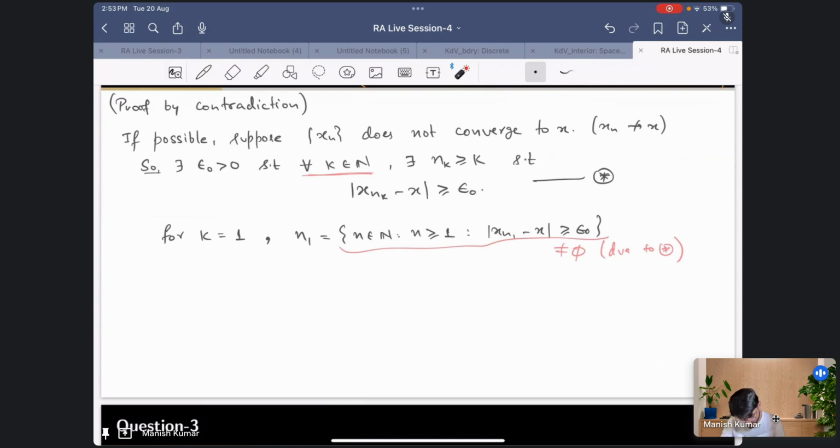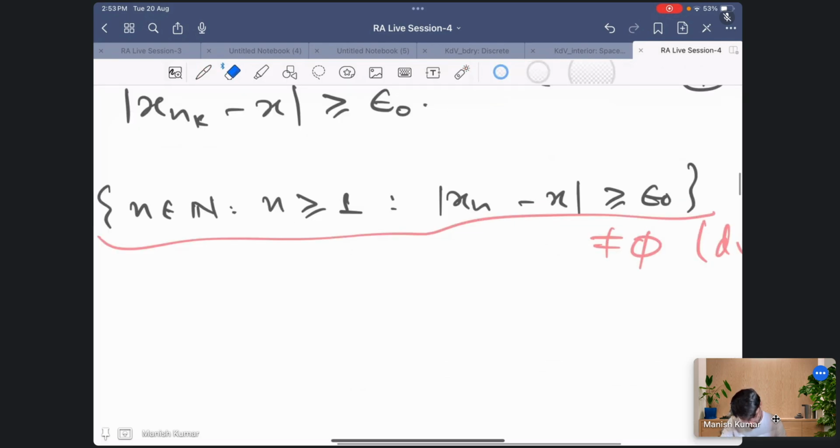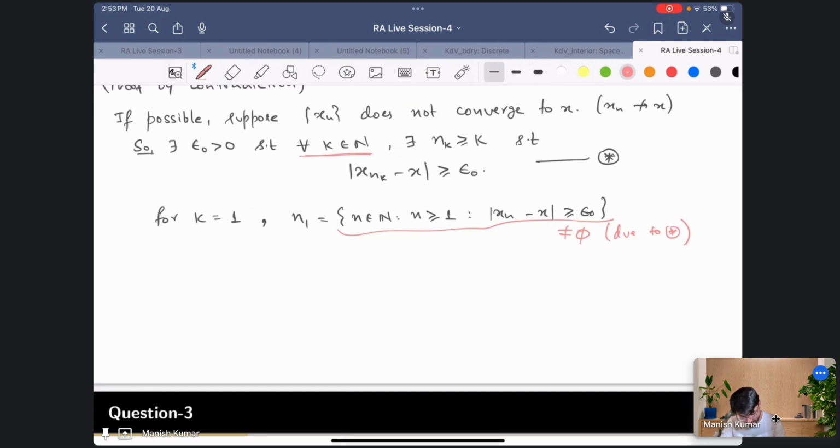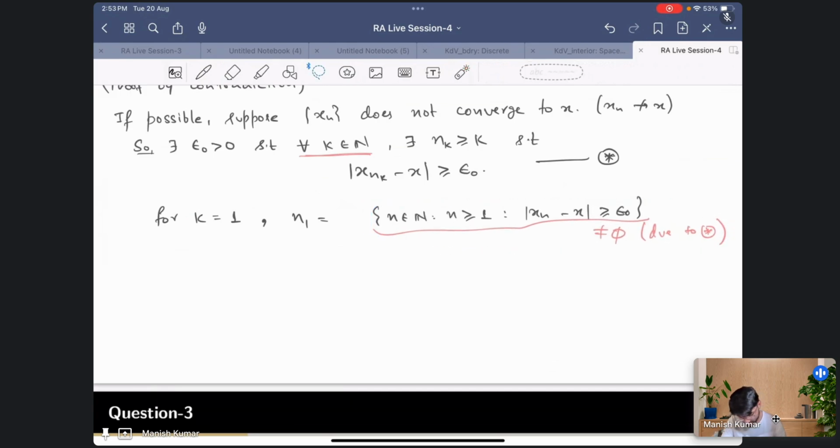So now I'll define n1 to be the minimum of all such quantities. When k is equal to 1 you get xn1, and xn1 can have many choices, so I'll take the minimum of all those. Since it is non-empty and we know it is a bounded below set because we are taking numbers from natural numbers, n is greater than or equal to 1, so the minimum will make sense and will exist.